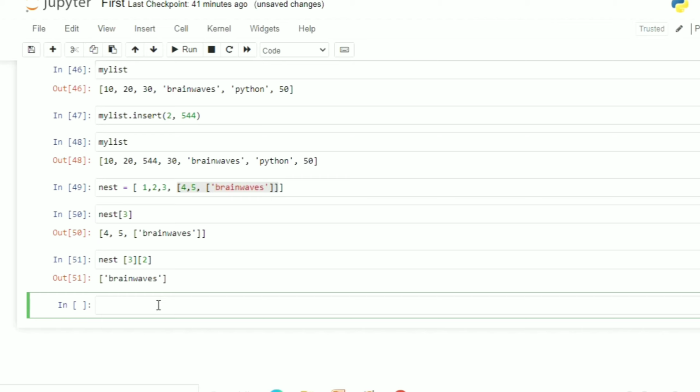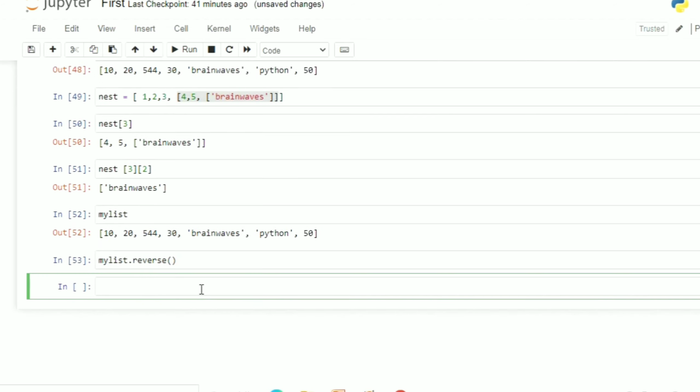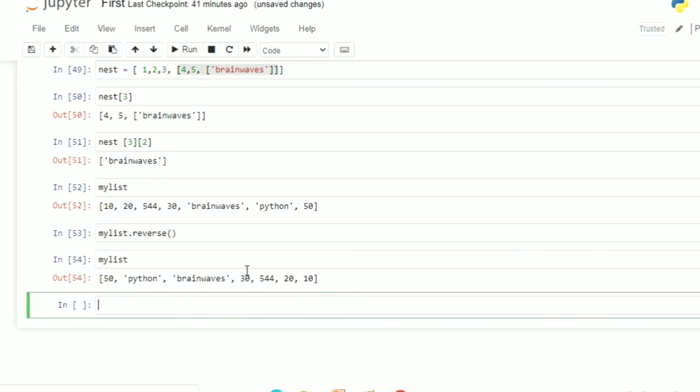If I am taking suppose MyList dot reverse, if I want to reverse the list. So previously, before taking this, let me show you what was the actual list. So you can see MyList, this was the actual list. Now if I am reversing this, MyList dot reverse, the complete list will get reversed. So you can see it is being reversed now. 55 Python brainwaves, 30 544 20 and 10. Okay, so this is all about the lists.